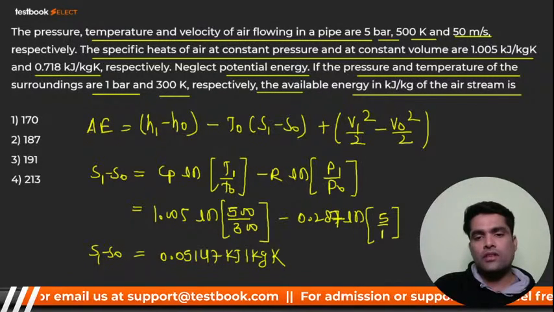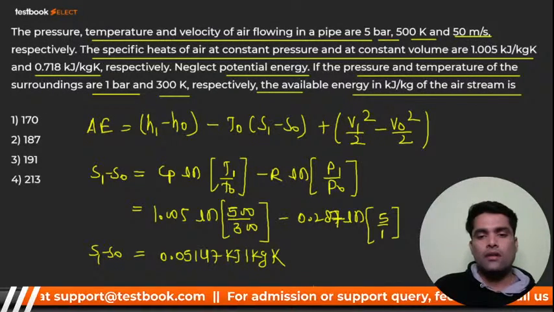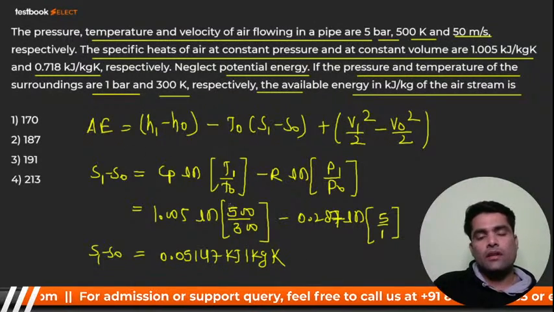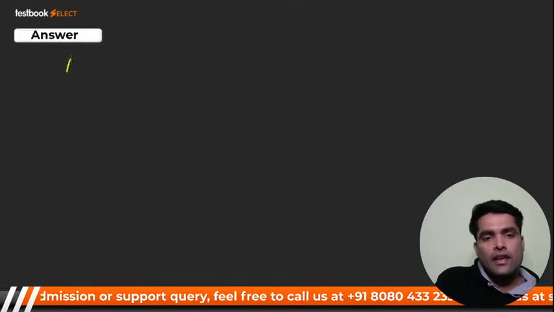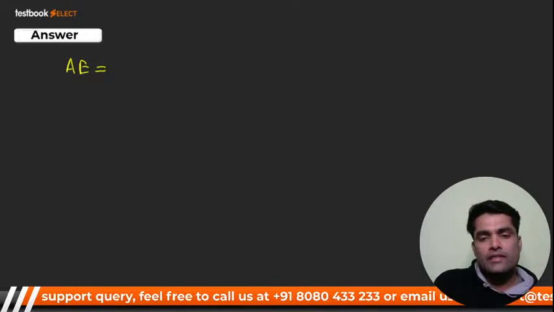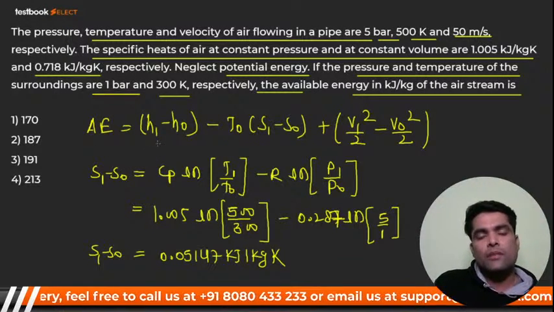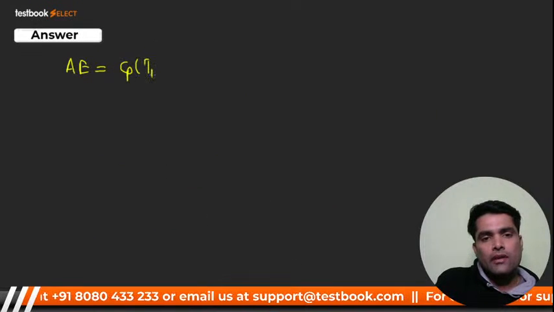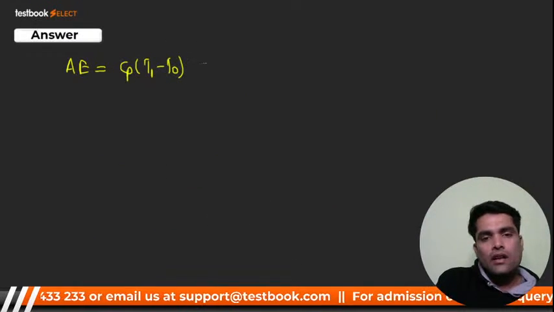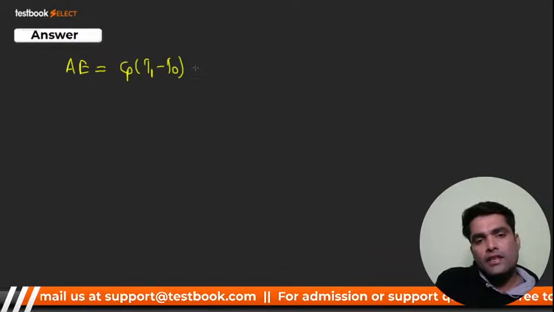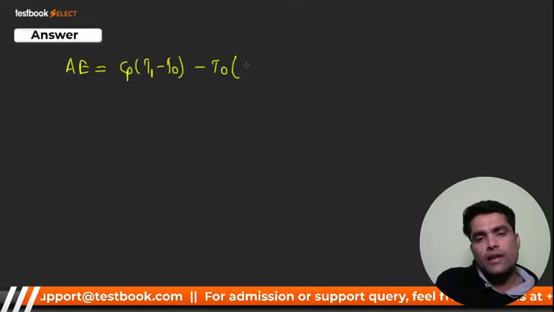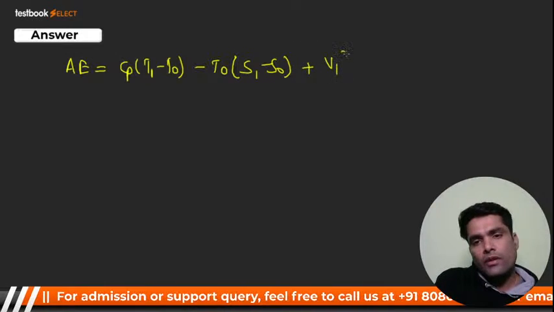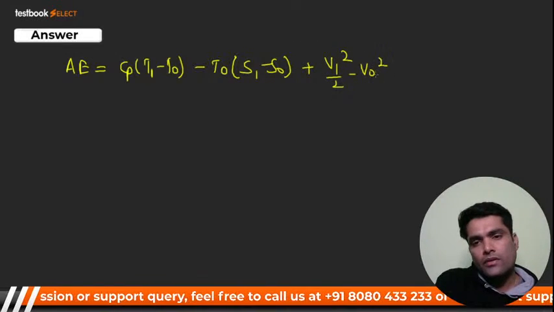S1 minus S naught is 0.05147 kilojoule per kg Kelvin. I hope you got it. Now I'll calculate the available energy, AE. My AE equation will become H1 minus H naught, written in terms of Cp, T1 and T naught: Cp times (T1 minus T naught), minus T naught times (S1 minus S naught) which we have calculated, plus V1 square by 2 minus V naught square by 2.